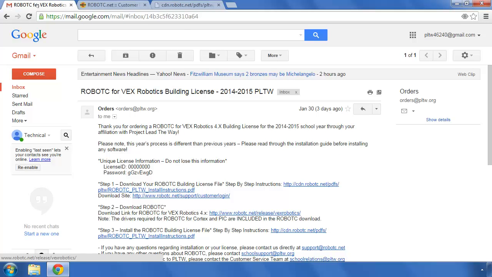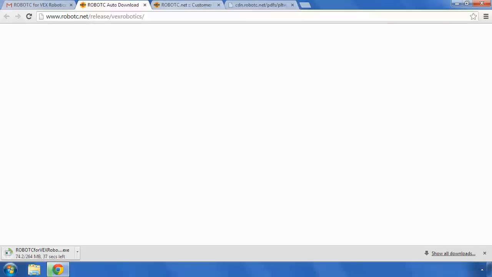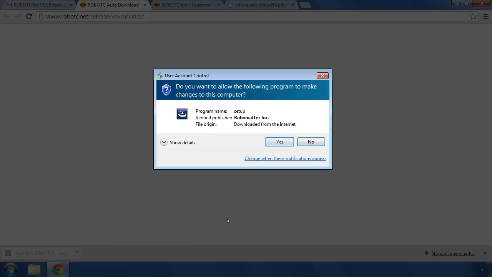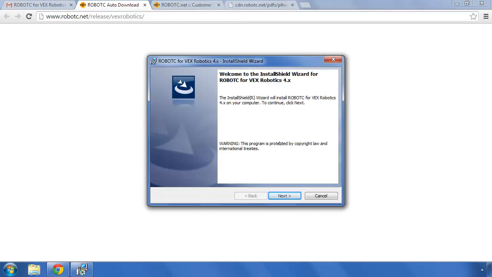Refer back to the email you received from ROBOTC and select the link to download ROBOTC 4X. This will download the most current version of ROBOTC 4. Once the download completes, run the executable. Select Yes if prompted, and the installation process will begin. Select Next and progress through the on-screen prompts.